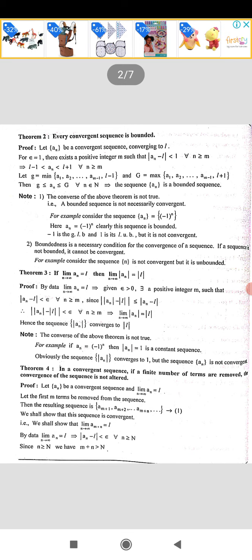Let an be a convergent sequence and let it converge to L. We have taken one convergent sequence an and it is converging to L. We have to prove that an is bounded.